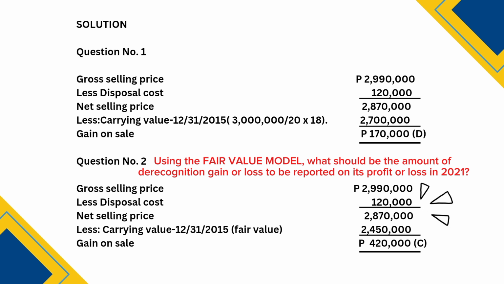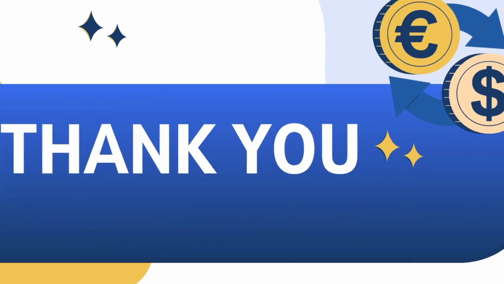And then, to determine the net selling price, we have the property was sold at 2,990,000 with disposal cost of 120,000. So the net selling price is 2,990,000 minus 120,000 is equal to 2,870,000. And then, to calculate the gain on sale, the gain on the recognition is the difference between the net selling price and the carrying value, which is 2,870,000 minus 2,450,000, which is 420,000 gain on sale, which is letter C.